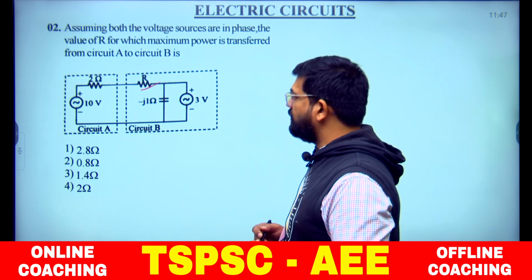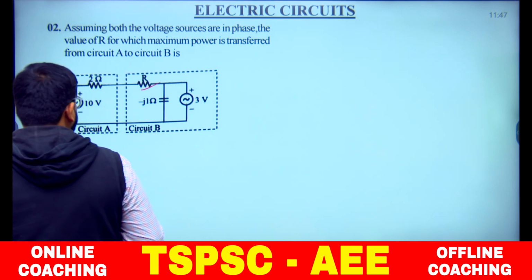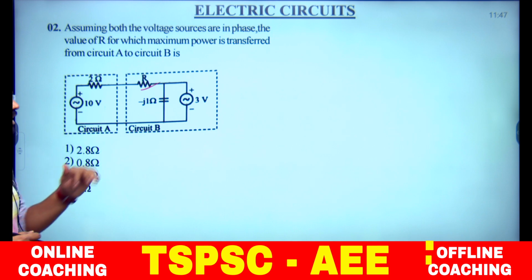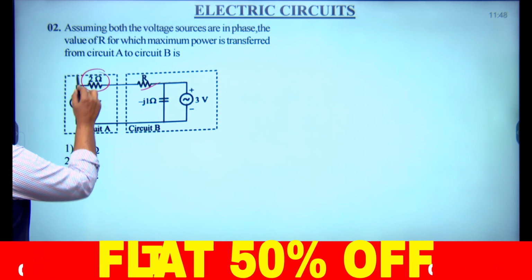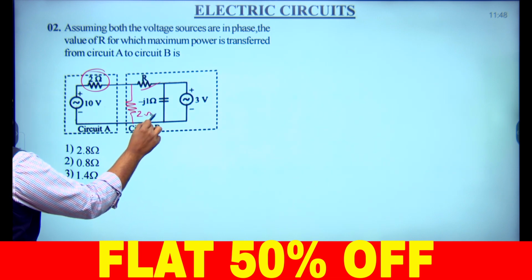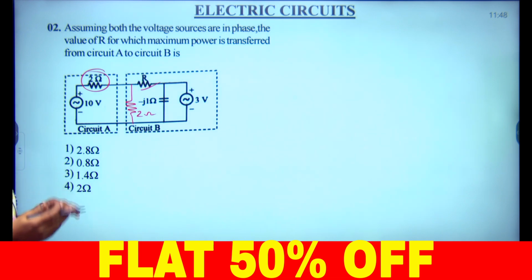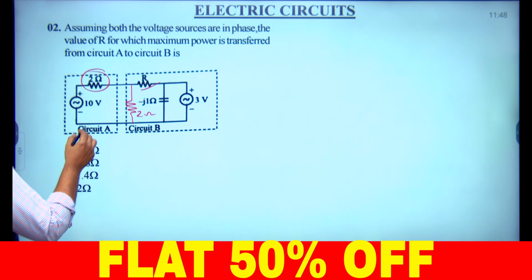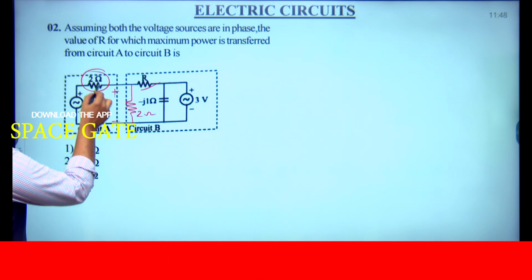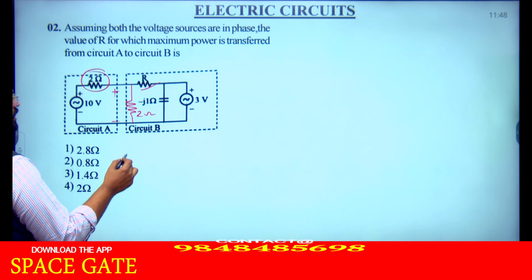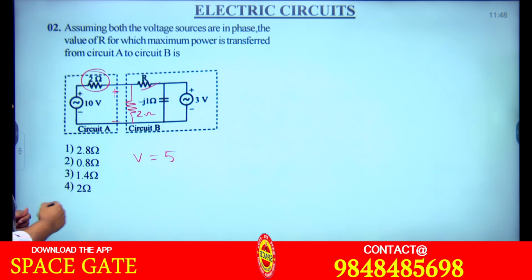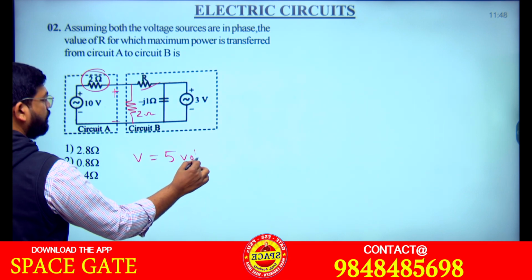Observe here, when maximum power is transferred from source to load, or circuit A to circuit B, the resistance here is 2 ohms. Whenever the equivalent resistance is the same 2 ohms, only then will maximum power be transferred. Then what must be the voltage here? The 10 volts divides equally across 2 and 2, so 5 volts is given to that, right or not?